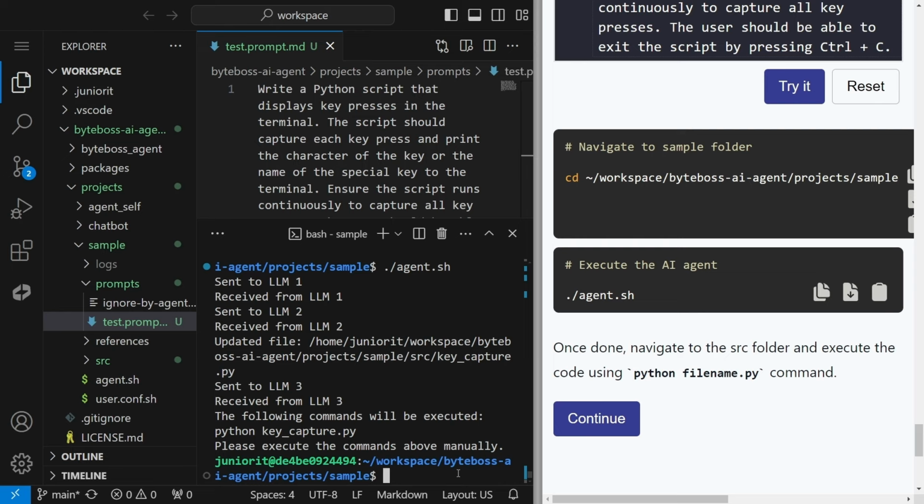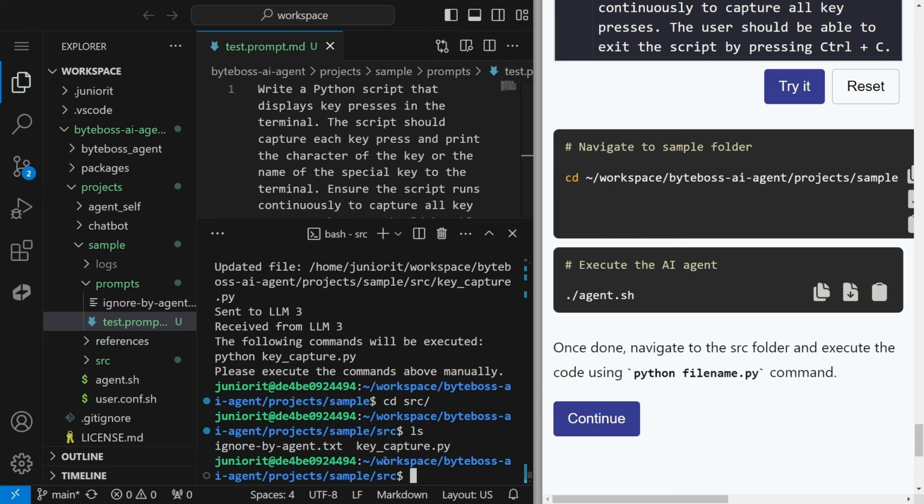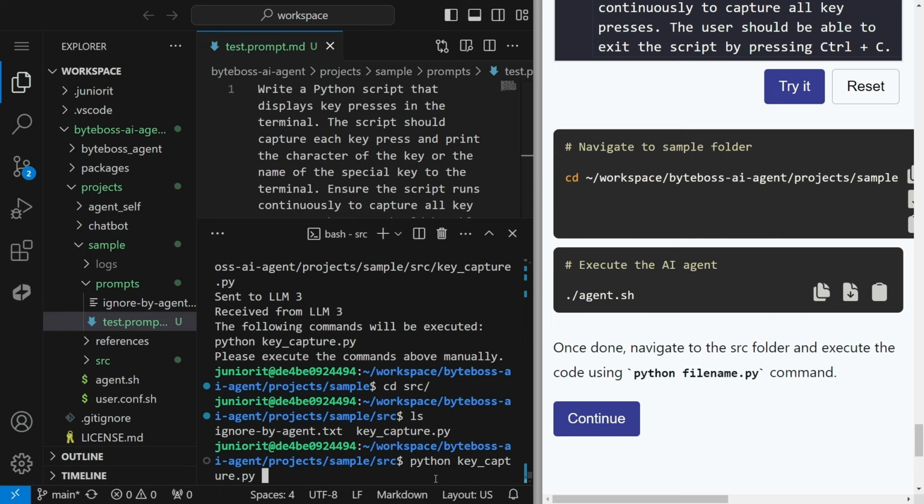Let me move to the source folder. Again, I just need to execute this command. I just need to write python and then the generated file name. For the file name, you can use the ls command. So the file name is keycapture.py. I'm going to write python, but when you write key and hit tab, it will automatically complete the name of the file for you, and just hit enter.